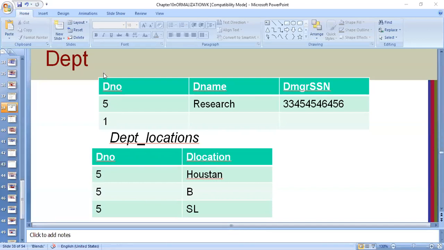One thing you have to understand is that normalization is a process of splitting or decomposing, but that decomposition cannot happen merely by cutting it into two parts. While cutting, we also have to see that the functional dependency or the meaningful association between the attributes continues to exist. There is an association of department with the location which should continue to exist. For that reason, I'll have to repeat this attribute department number in both tables. I'll have to preserve it in the original department table wherein I have department name and MGR SSN associated with it. Then I can't take only locations in the other table. I should know which department the location belongs to, so I have to take this attribute in this table also. Clear? So this is how logical or meaningful decomposition takes place after the first normalization.